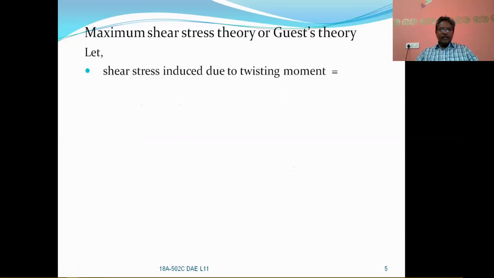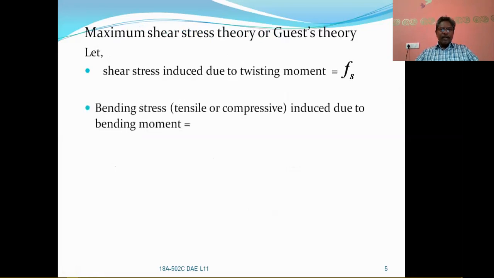Let the shear stress induced due to twisting moment be Fs or tau, and the bending stress, whether tensile or compressive, induced due to bending moment be Fb or sigma b.